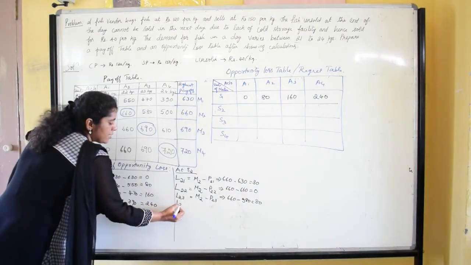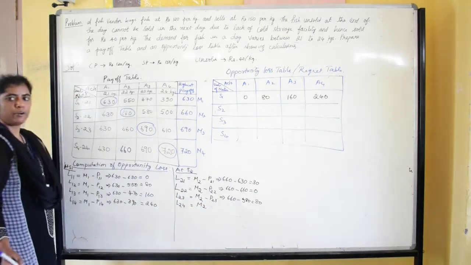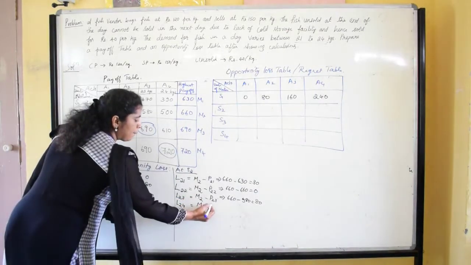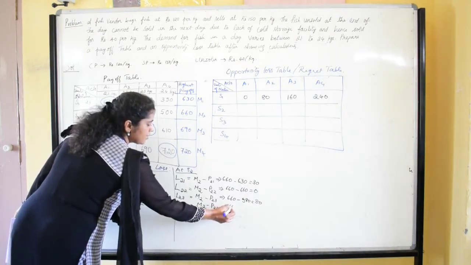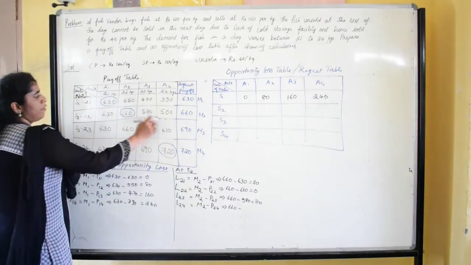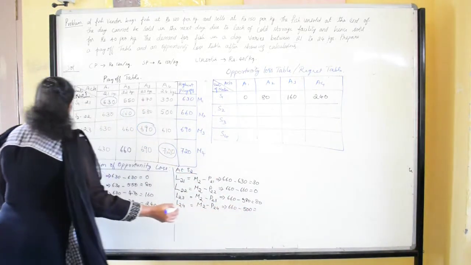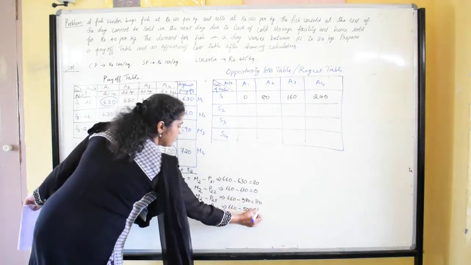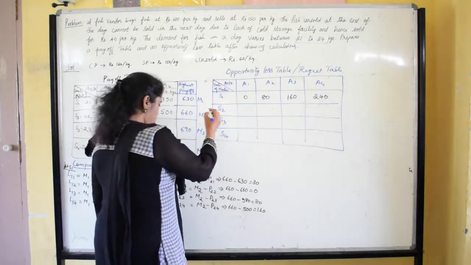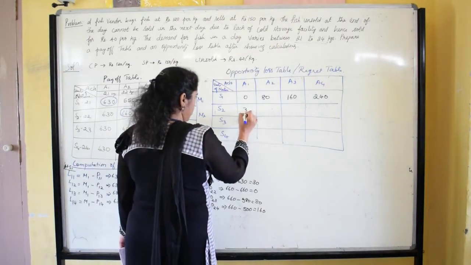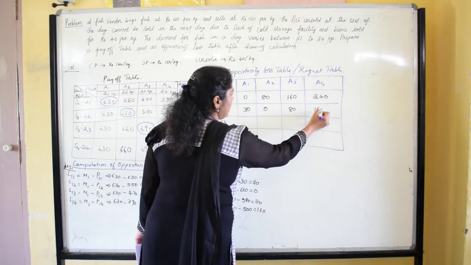Then the loss at second row fourth column is equal to the maximum payoff of second row, M2, minus the payoff of second row fourth column, that is 660 minus 500, which is rupees 160. So here the regret values at S2 are 30, 0, 80 and 160.